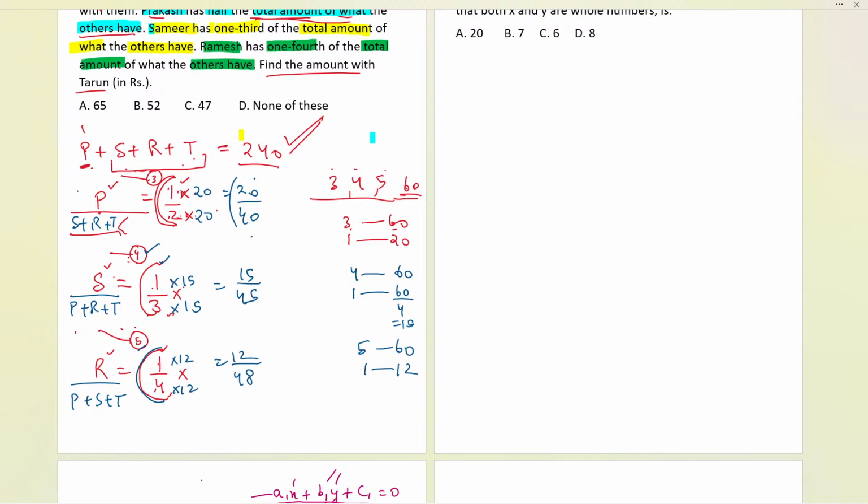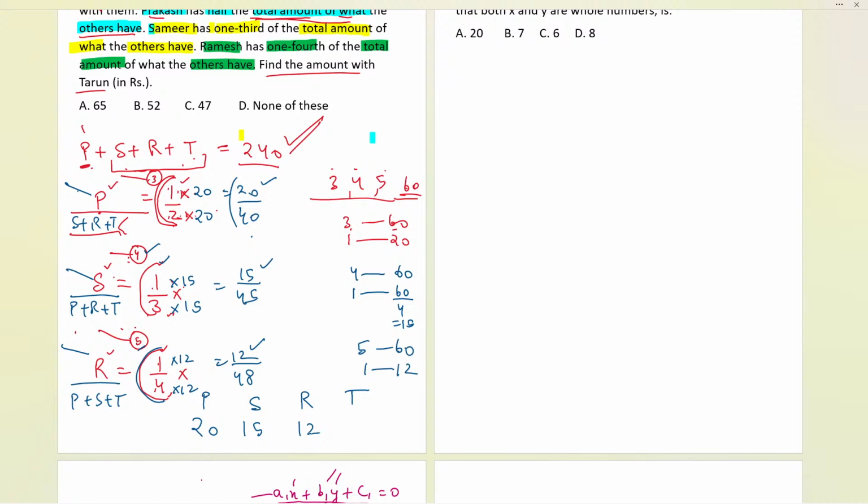Now, if I write 20, 15 and 12, these are exactly the numbers which are written at the top. Can I write? Yes. So it will be 20, then we have 15, then we have 12. So that is for P, S and R over here. Do we know for Tarun? We don't know about Tarun.